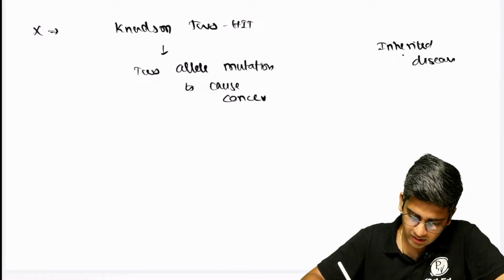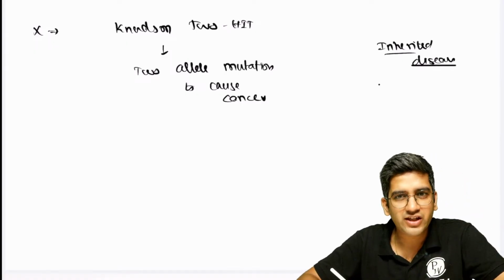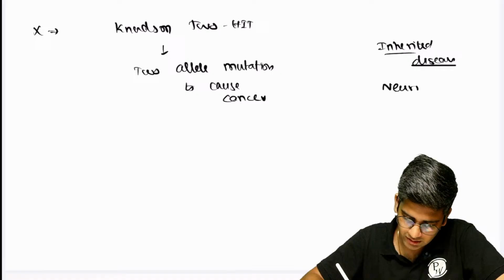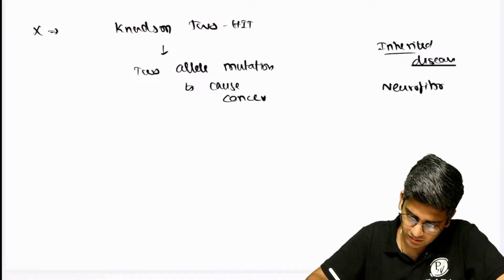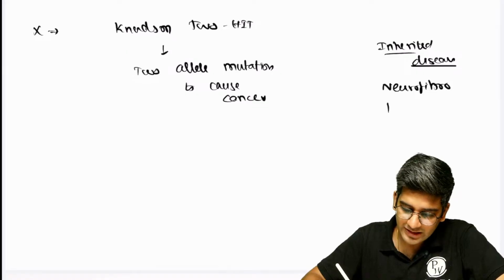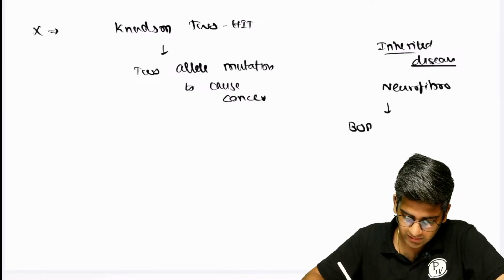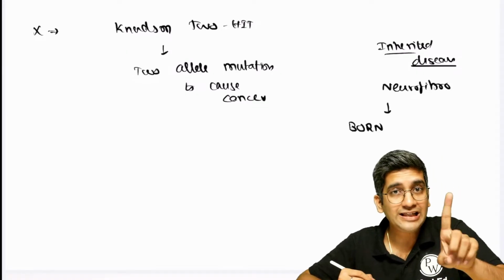So now let's have an inherited disease. Fine. Inherited cancer syndrome. Let's take neurofibromatosis. It's an inherited cancer syndrome, right? Okay. So when this person is born, they'll be born with one allele mutation.